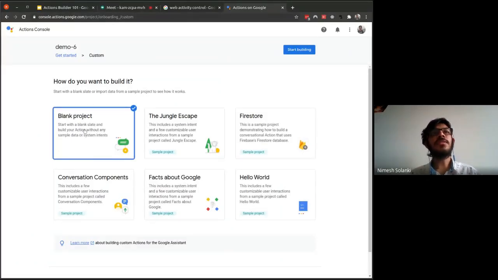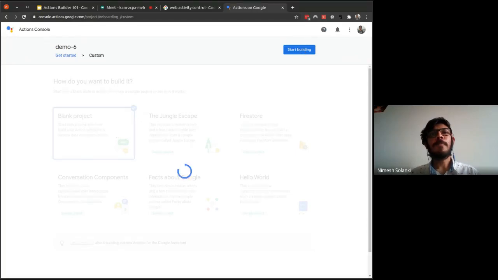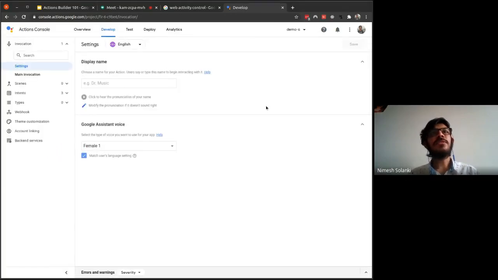So once you select this blank project, hit start building over to the top right. So this is the actions console. Let me give you a brief introduction of how things go. Over here, you can select a display name. Whatever name you choose over here will be the name of your action. Whenever you publish your skill, this particular name will be shown in the actions directory. So please make sure that you select the appropriate name.